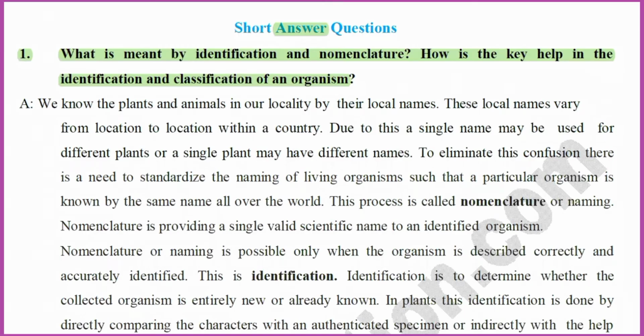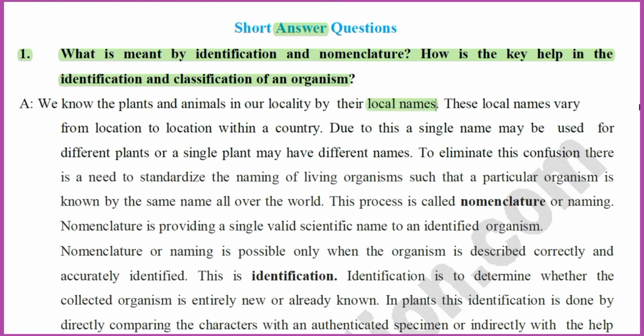We know the plants and animals in our locality by their local names. Some plants present in our surroundings with local names are neem tree, brinjal, tomato, mango.